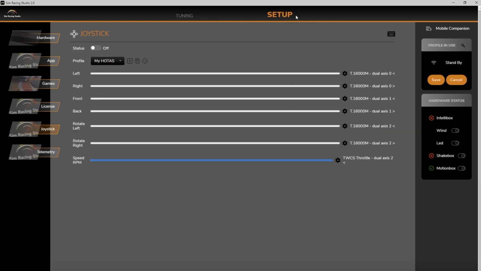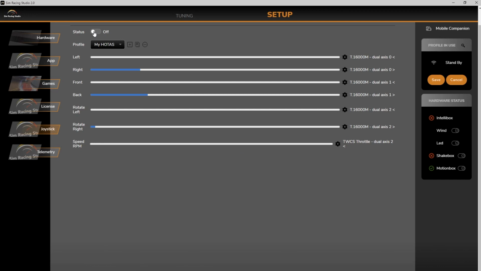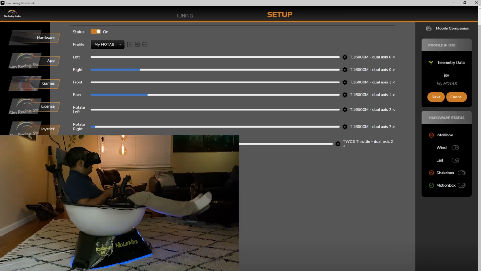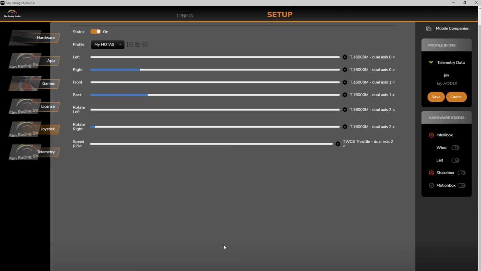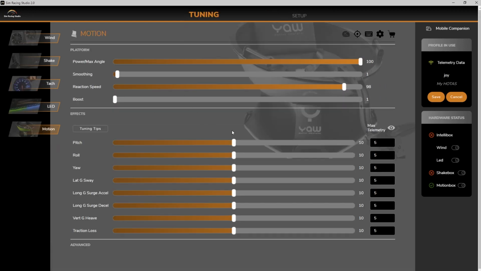Right, I'm going to go back into the setup and to my joystick. Make sure you don't turn this on until somebody is sitting inside the Yaw VR. Always make sure somebody's sitting, because as soon as you turn it on, it will move. Turn mine on, and it moves instantly.